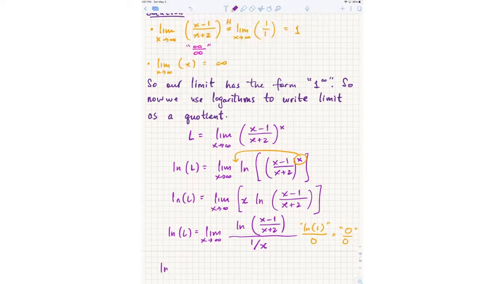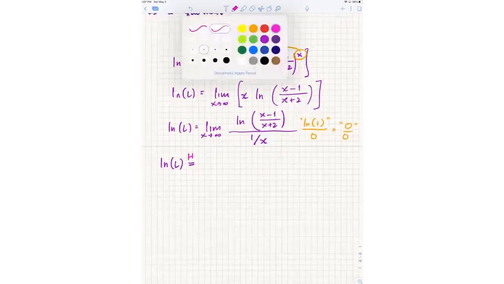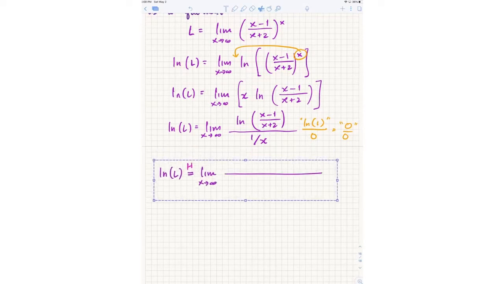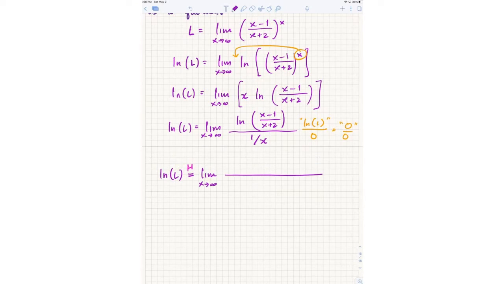So it looked like when you guys asked me this question at the beginning, a lot of you had gotten this far and just maybe got stuck here with the derivative, with some algebra maybe. All right, so now L'Hopital's rule, we take the derivative of the top and bottom separately. So for 1 over x, the derivative of 1 over x is negative 1 over x squared. Okay. Now for the ln thing. First of all, I get 1 over whatever was already there. And when I do 1 over that, I get that fraction flipped. So the derivative of ln here is x plus 2 over x minus 1, right?